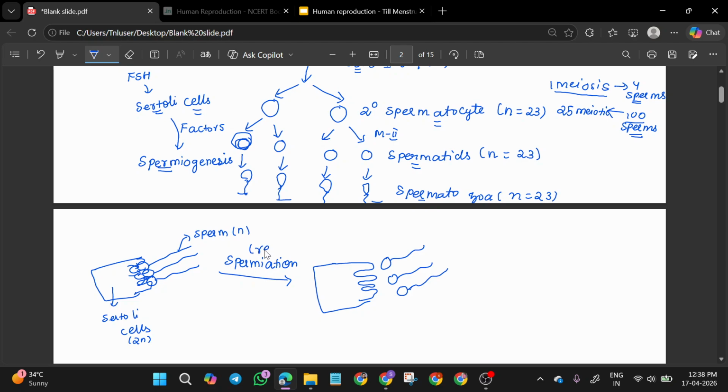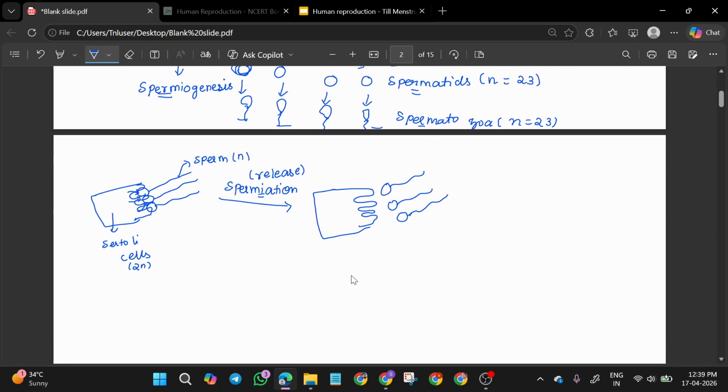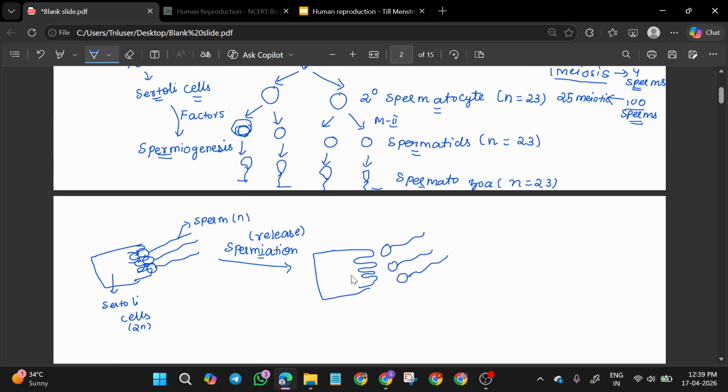Spermiation is the process of release of sperms from the Sertoli cells, and they enter into the seminiferous tubule. Release ஆகிற process பேரு spermiation. Attach ஆகி release ஆகிற process. So this is what we can see. I think it is clear. So this is about spermatogenesis.